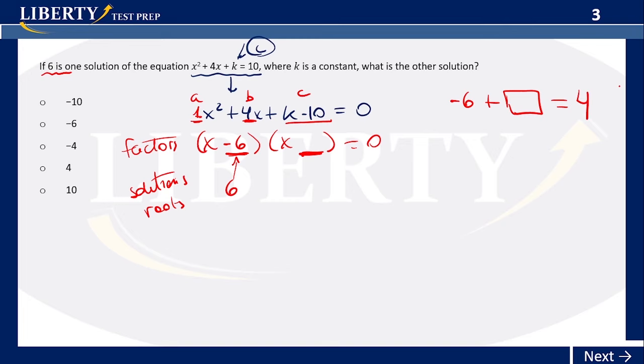So we already can get it, right? What must it be? It should be 10 actually, right? Negative 6 plus 10 is equal to 4. Now, if this value here, accompanying x plus 10, is positive 10, then the solution will be the opposite, which is negative 10. You see? Easy. Very easy. That's the second solution.